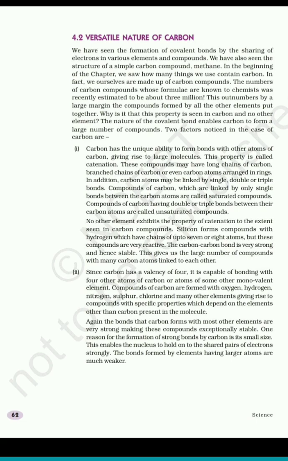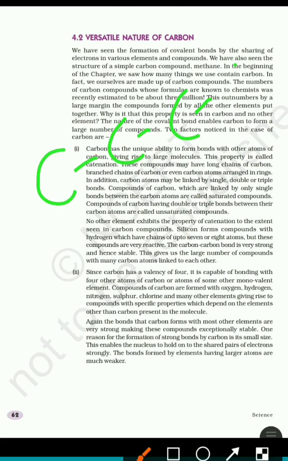If one atom of an element can link with another atom, then that is called self-linking. Carbon has this unique property. A number of carbon atoms can link with each other and form a large molecule, and this is called catenation.